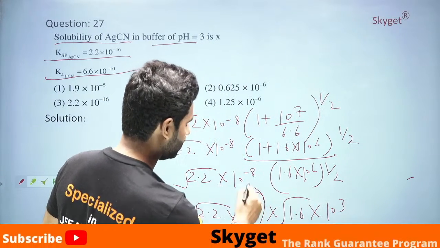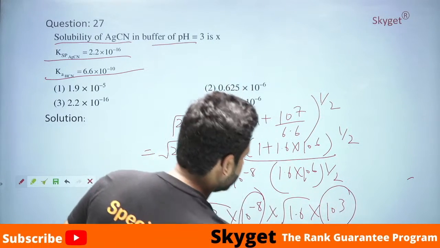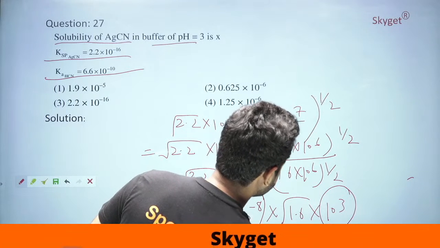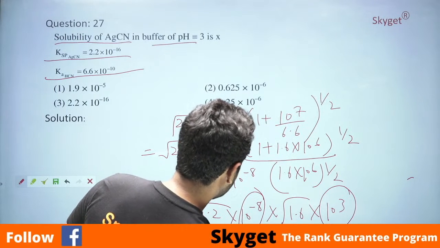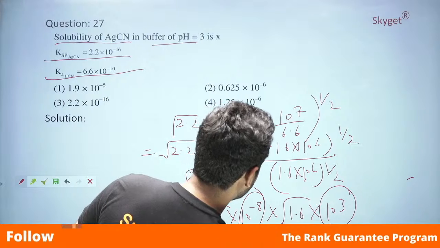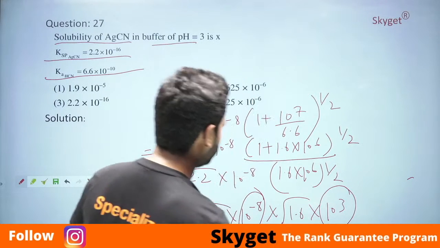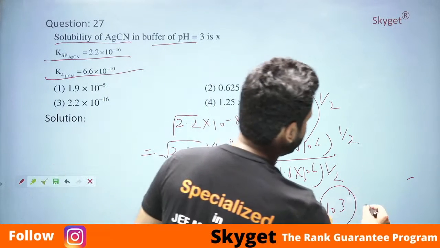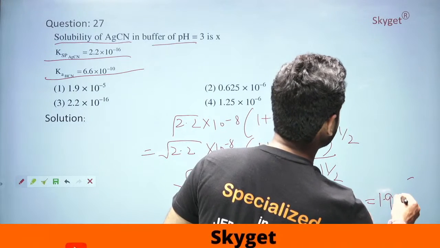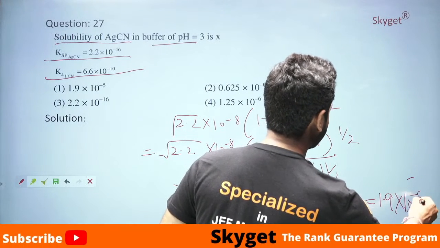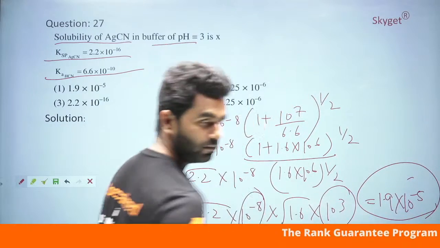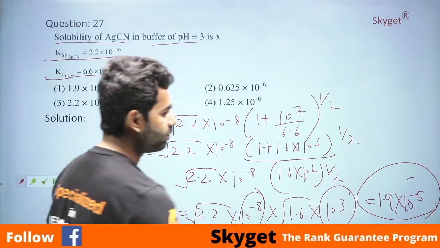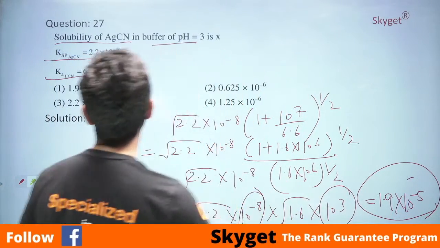Now these two powers of 10 will give us 10 raised to the power minus 5 into square root of 2.2 into square root of 1.6. When you solve these two square roots, the value will come out to be 1.9 into 10 raised to the power minus 5.